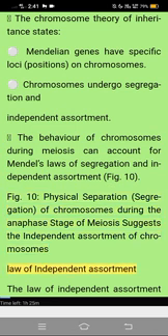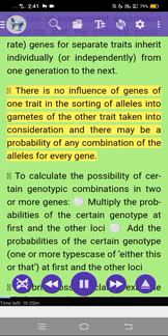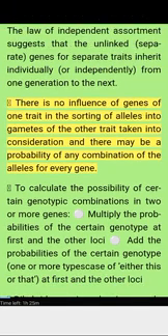chromosomes. Law of independent assortment. The law of independent assortment suggests that unlinked, separate genes for separate traits are inherited individually or independently from one generation to the next. There is no influence of genes of one trait in assorting alleles into gametes of the other traits taken into consideration, and there may be a probability of any combination of the alleles for every gene.